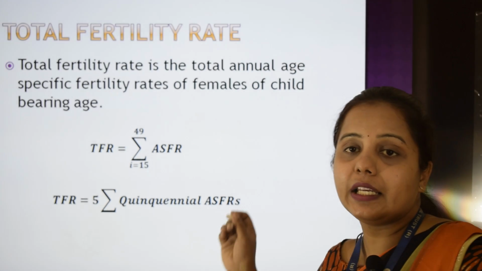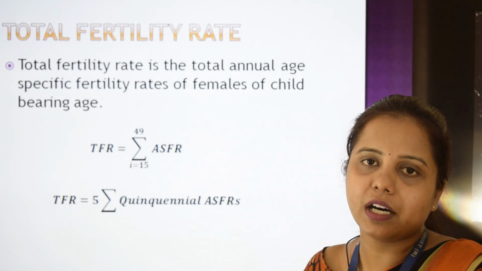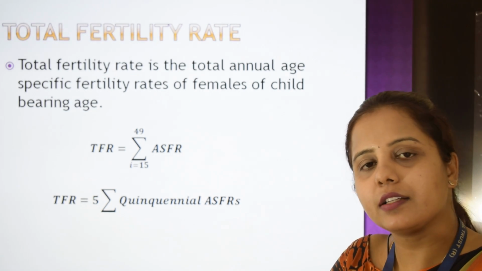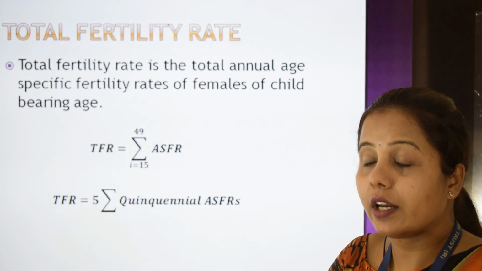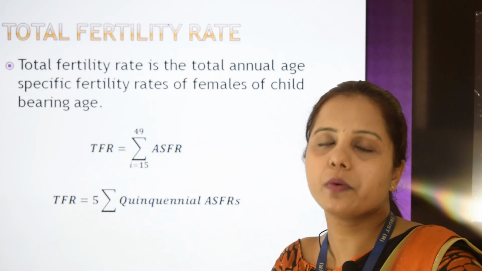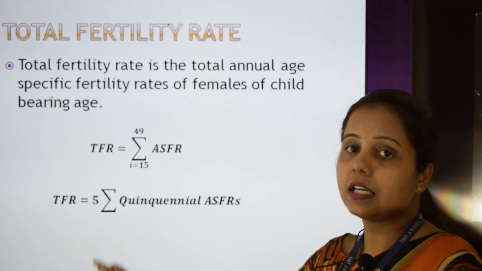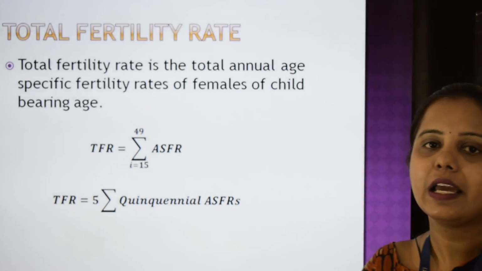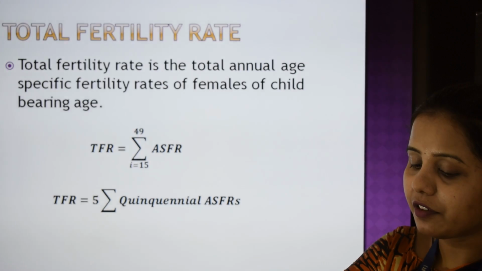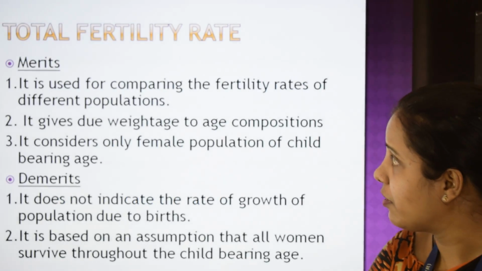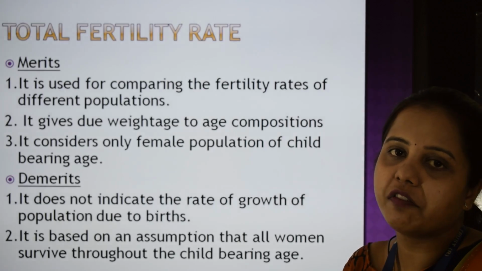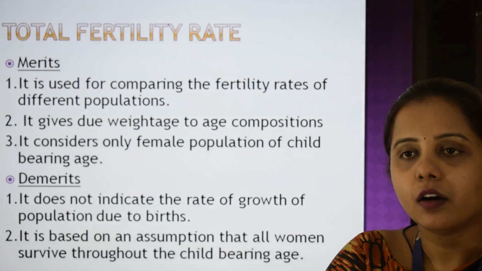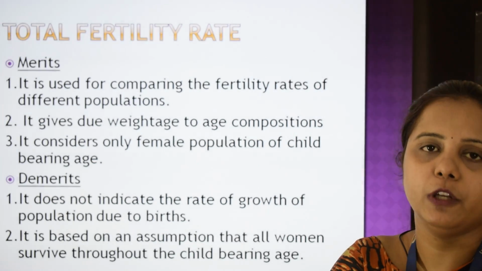And also in case of quinquennial ASFR, the formula is slightly changed. We have a width of 5 years, that is known as quinquennial ASFR. So if we have to find out TFR from the quinquennial ASFR, the formula is TFR is equal to 5 into summation quinquennial ASFR. So this is the formula of TFR. Then we have merits and demerits for this total fertility rate. The merits are, it is used for comparing the fertility of two different populations.